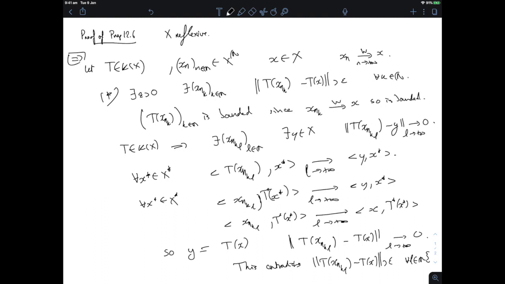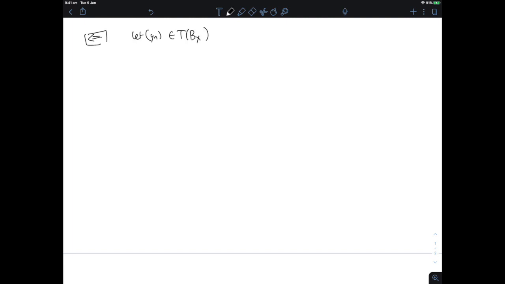We've proven that compact operators turn weakly converging sequences to strongly converging sequences. Let's have a look at the reverse direction. In the reverse direction, this is a little simpler. We proceed as follows. Let's give ourselves a sequence in the closure of the image of the unit ball by T, and I want to extract a converging subsequence from that sequence.